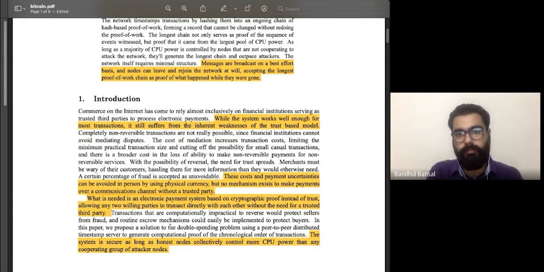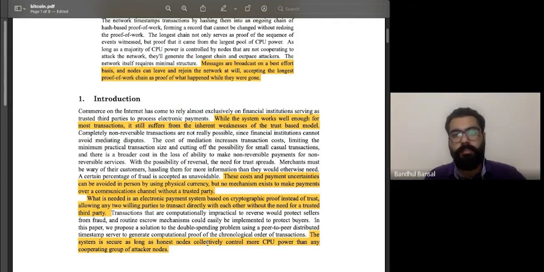And to all these problems, there is again a problem when it comes to cryptographic proof, right? Now what Satoshi says is that the system is secure as long as honest nodes collectively control more CPU power than any cooperating group of attacker nodes.